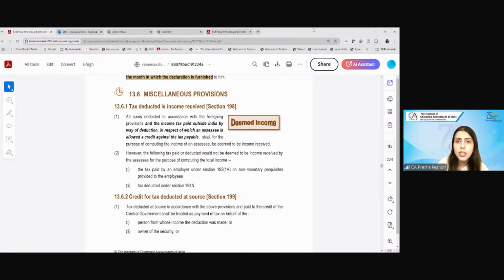Then with respect to the TDS duty of the person deducting the tax, as I said, the deductor has to deduct the TDS. He has to then make the submission of the returns of the TDS to the income tax department against each and every PAN of the payee, that this is what is the TDS deducted from them. So there is a time limit for furnishing the statements with respect to the TDS or TCS returns.